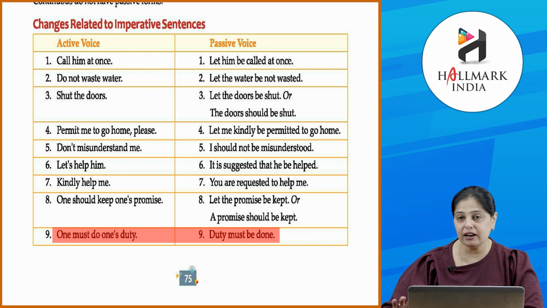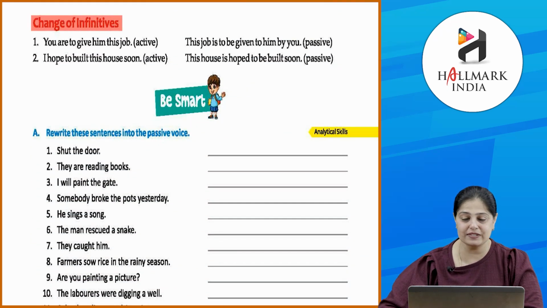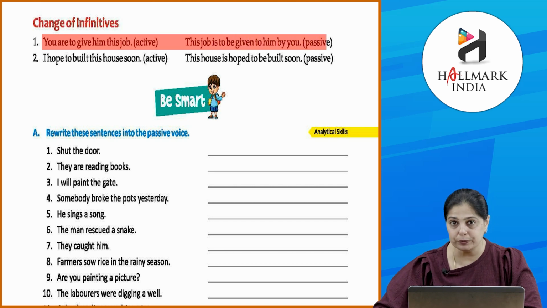So, they are written in a different manner, but slowly and gradually as you practice, you'll get to know how to write them. Okay? You have to just practice. Alright, now let's look at the change of infinitives. You are to give him this job. Okay, this is in active voice. This job is to be given to him by you.